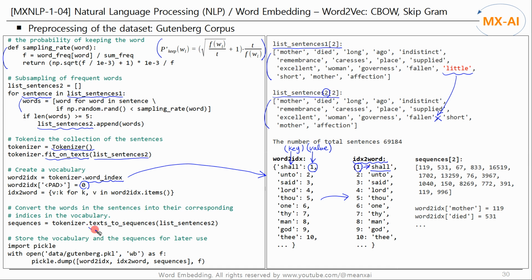And the texts_to_sequences method converts the texts into sequences of integers using this dictionary. The sequences converted to integers are as follows. Finally, store the vocabulary and the sequences for later use.